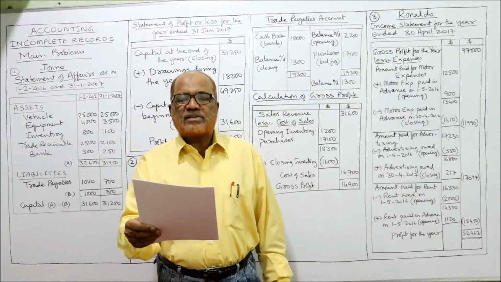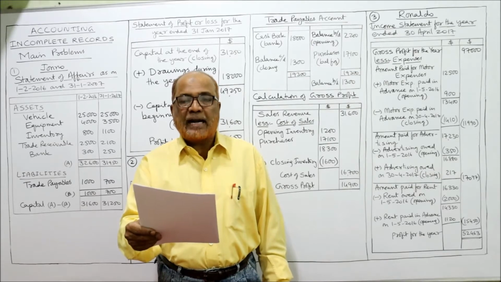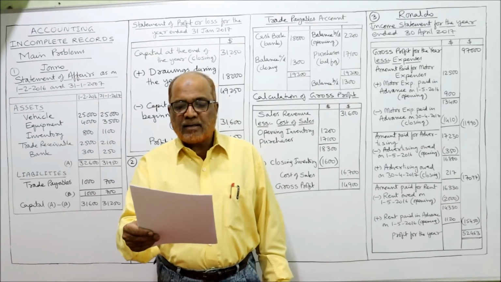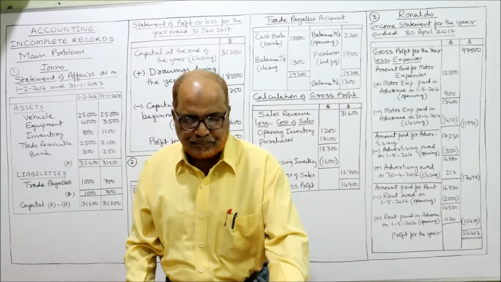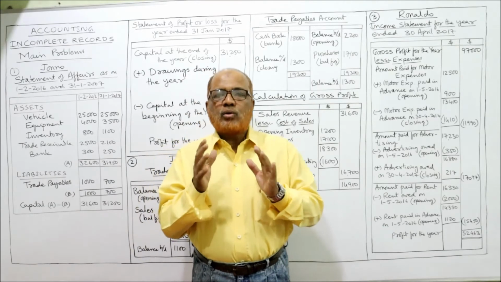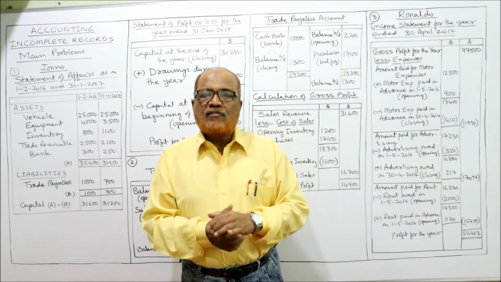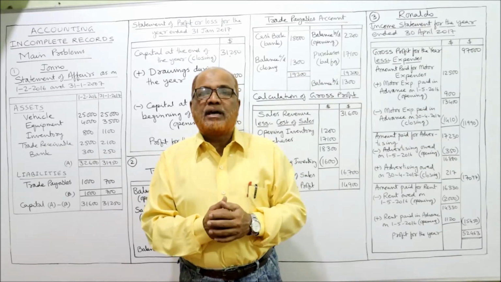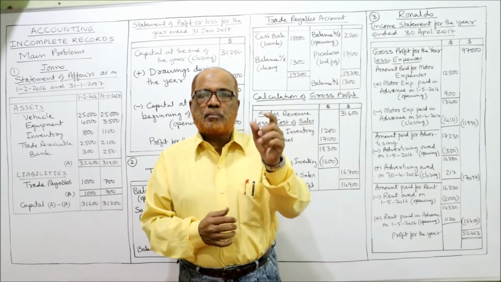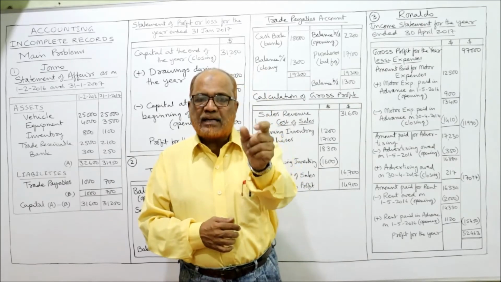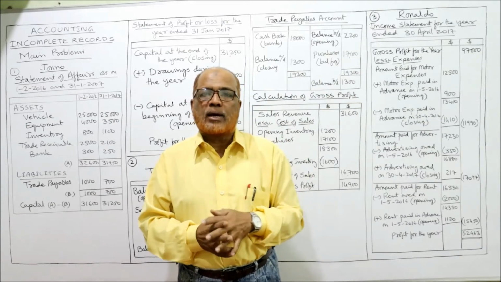During the year ended 31st January 2017, Jono made drawings of Hong Kong dollar 18,000. Calculate the business profit or loss for the year ended 31st Jan 2017. So how to find out the profit? Take the capital at the end of the year. From that, deduct the capital at the beginning of the year and add the drawings. Again I repeat, profit is equal to capital at the end minus capital at the beginning plus drawings.